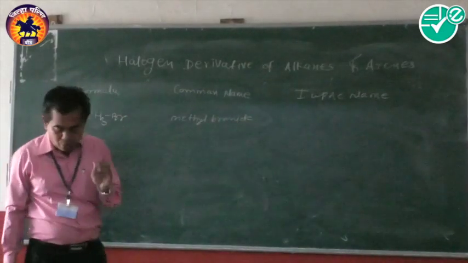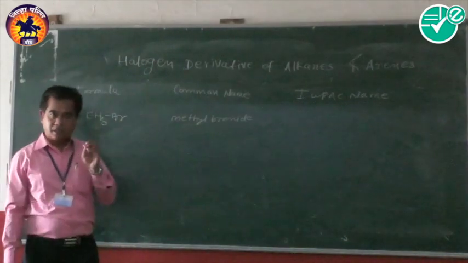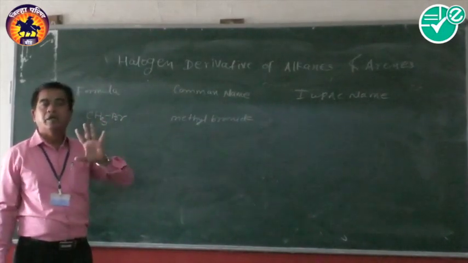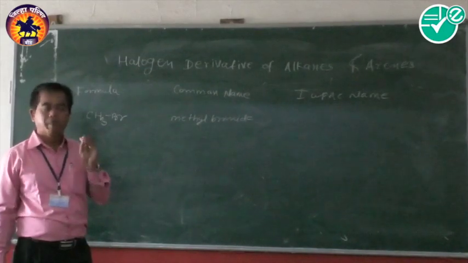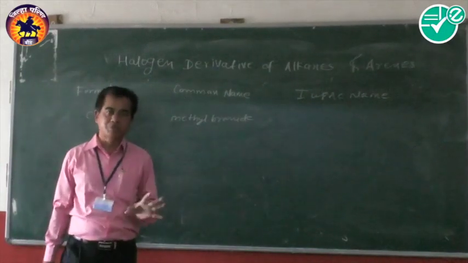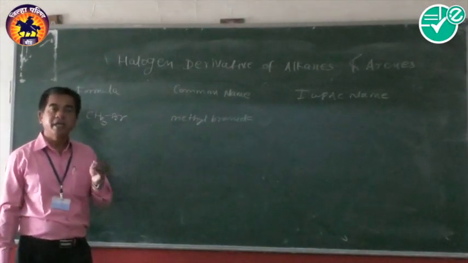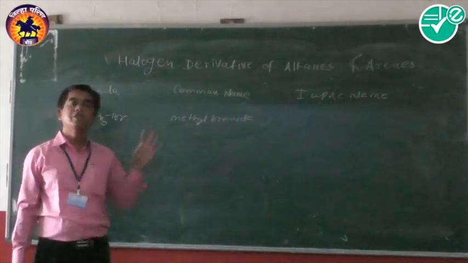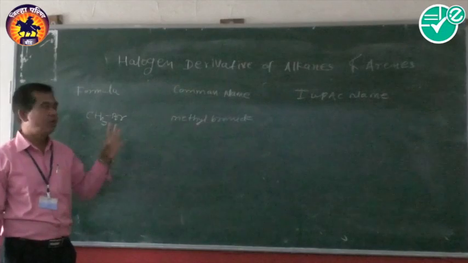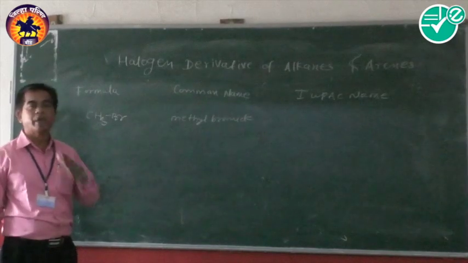And we know that according to the IUPAC system, there are some rules for naming an organic compound. The first rule is to select the longest chain of carbon atoms which contains the functional group, like the halogen atom. Another rule is that numbering starts from the end nearest to that functional group, in this chapter the halogen atom. On this basis we give the IUPAC name. There are some rules which are explained as we take more examples.